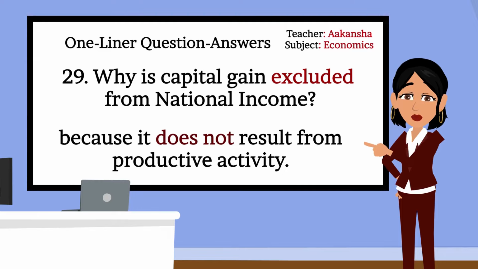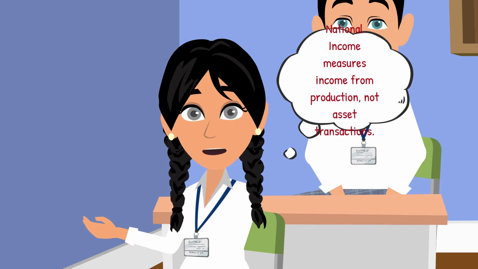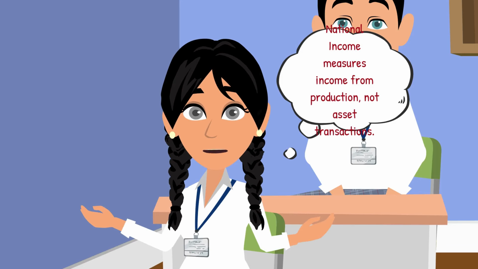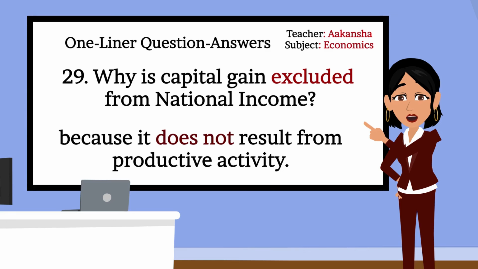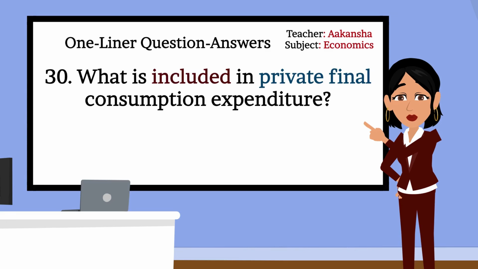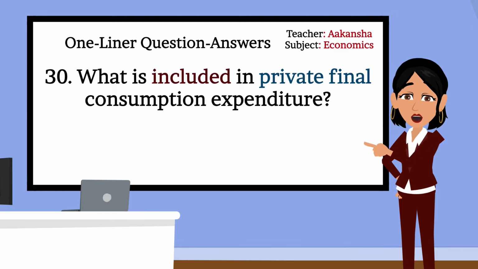Can you explain it? National income measures income from production, not asset transactions, so that's why capital gain is excluded from national income. Perfect. Let's move to next question. 30. What is included in private final consumption expenditure?